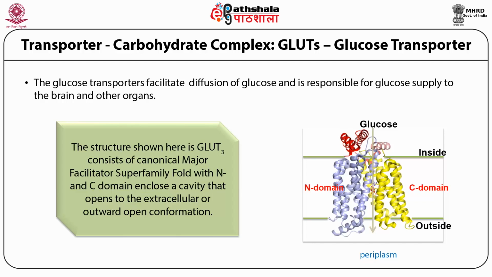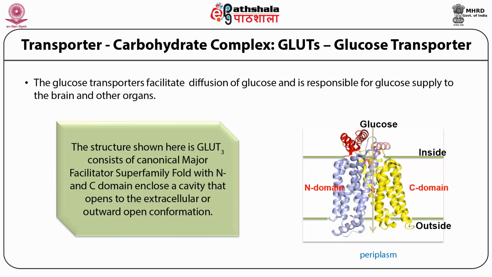What do I mean by extracellular or outward open conformation? In the figure on the right side, what you see is a GLUT3 transporter. You see the N-terminal domain in violet color, which consists of 6 alpha helices. On the right side you see in yellow the 6 alpha helices of the C domain. At the center you see a small ball and stick, which is glucose. So the glucose is bound at the center between the N-terminal domain and the C-terminal domain.